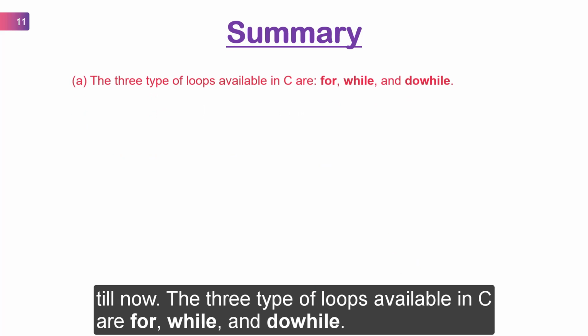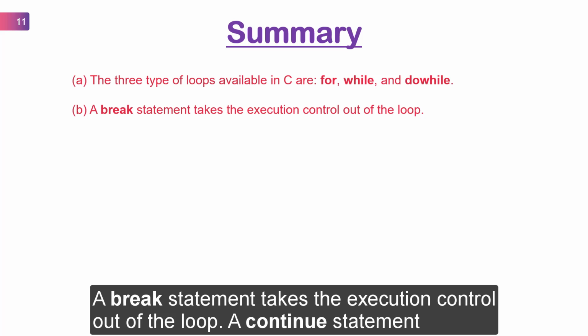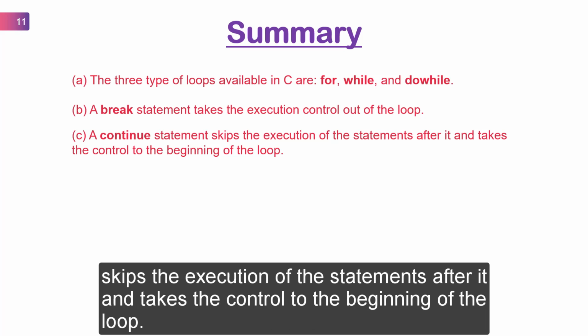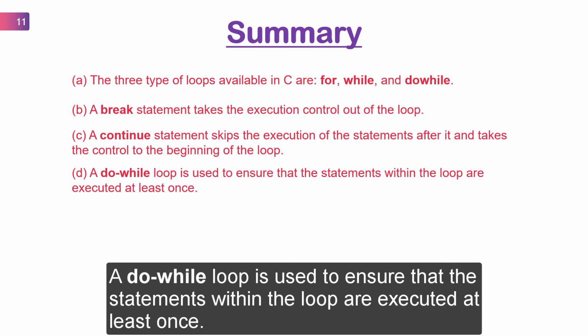The three types of loops available in C are for, while, and do while. The break statement takes the execution control out of the loop. A continue statement skips the execution of the statements after it and takes the control to the beginning of the loop. A do-while loop is used to ensure that the statements within the loop are executed at least once.